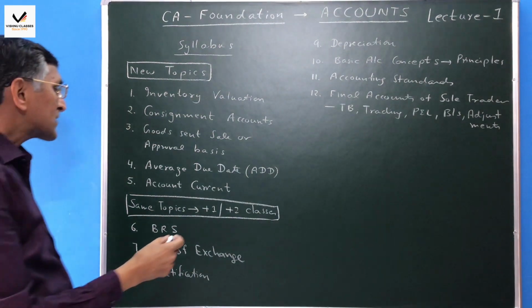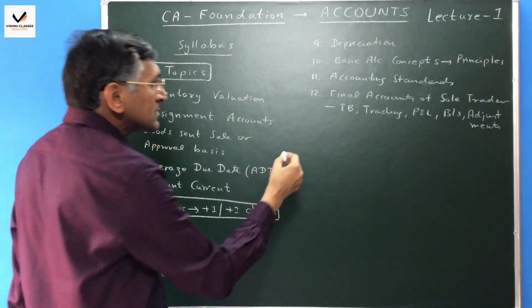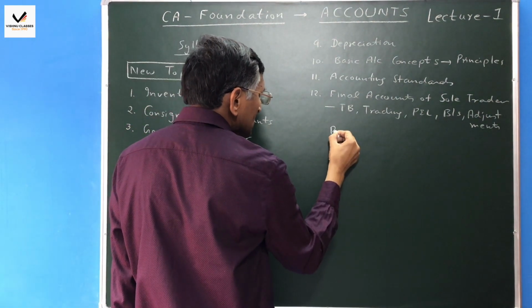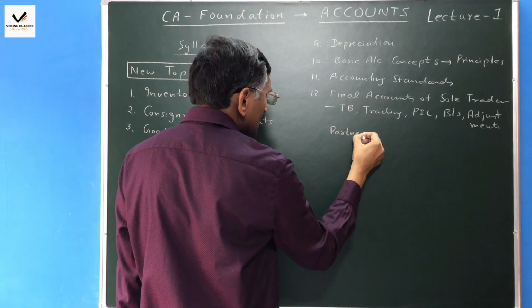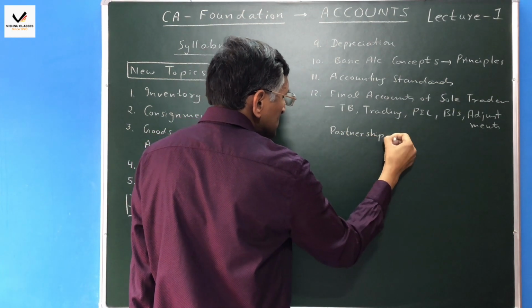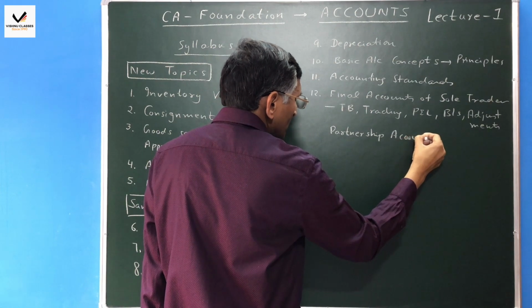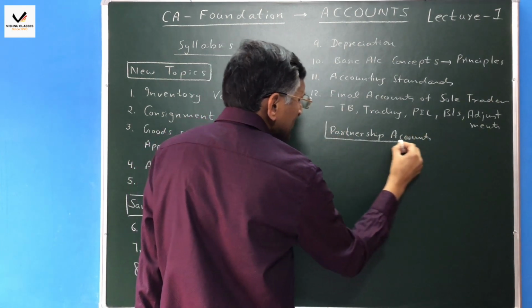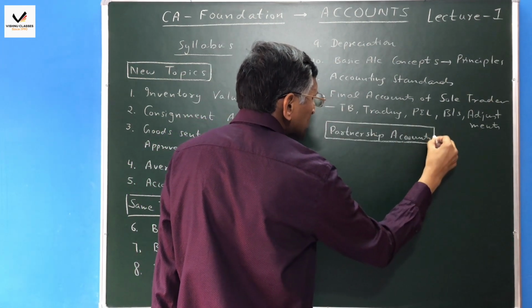Then we have a major topic which we do in plus two, partnership accounts. Under this topic we have four chapters.